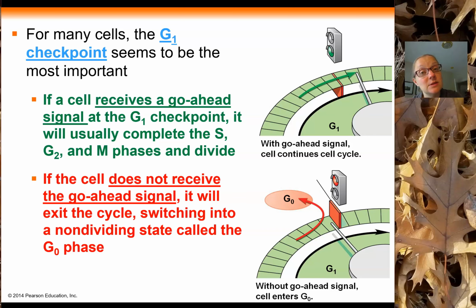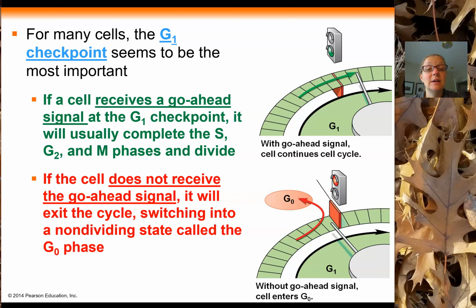All right, so that was the G2 checkpoint. Let's talk about the G1 checkpoint. The G1 checkpoint is probably the most crucial, most important checkpoint in the cell cycle. Remember, the G1 checkpoint is right here towards the end of the G1 phase of interphase. It's kind of a point where a cell has to make the decision: am I going to divide or am I not going